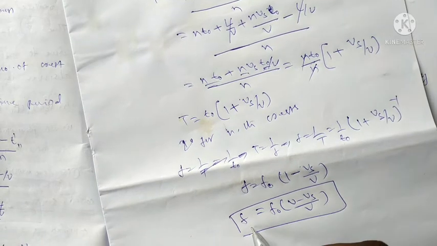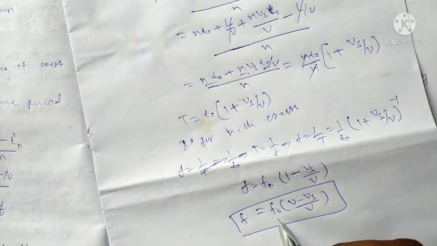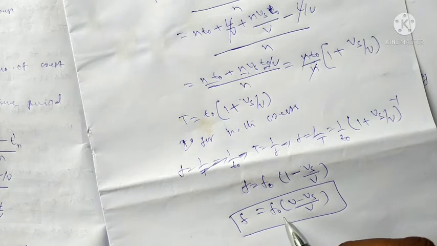F₀ is the frequency due to the observer.